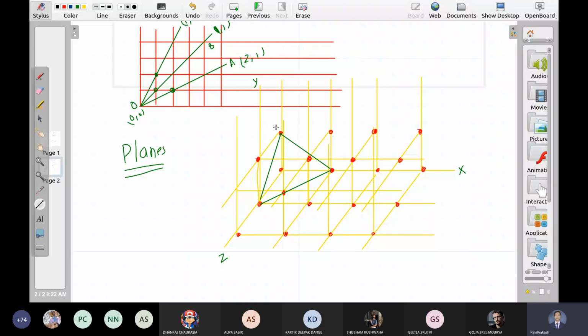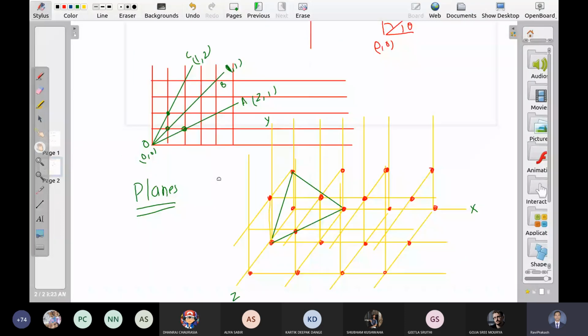So what is the technique to represent these planes? Can you suggest anything? Anything similar to the concept of lines?